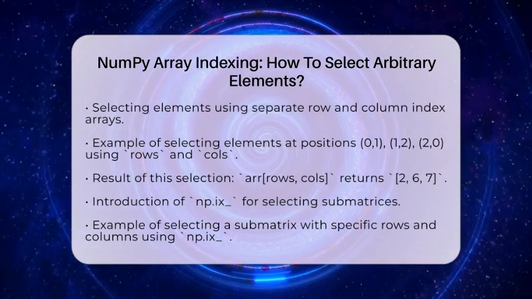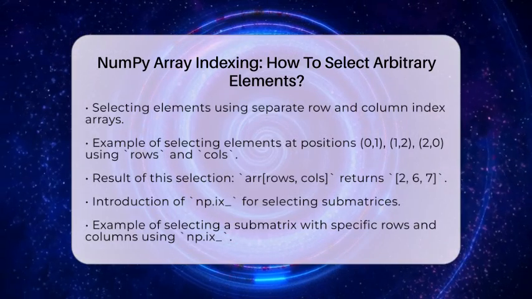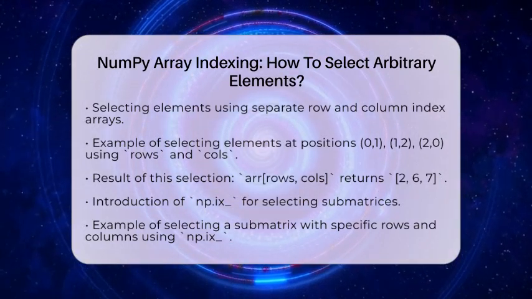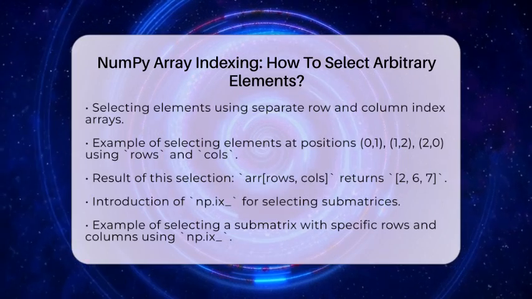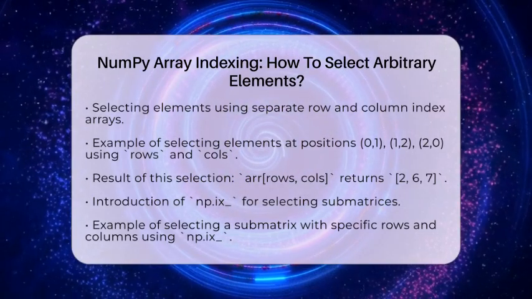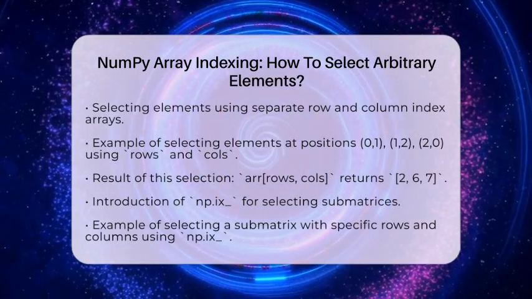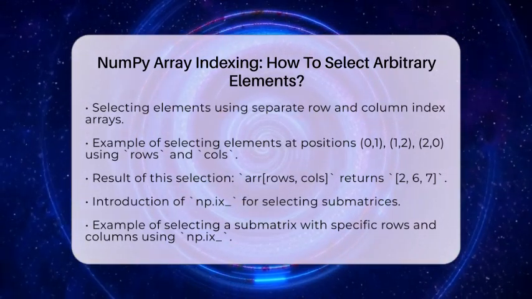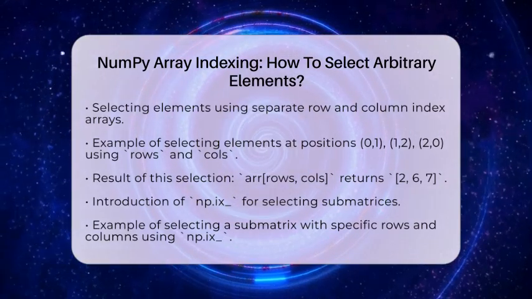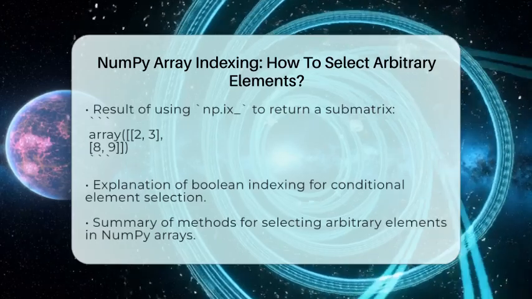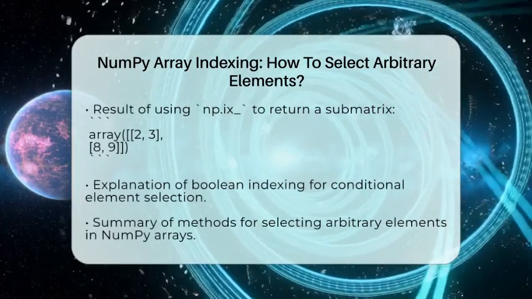If you want to select all combinations of certain rows and columns, you can use the function np.ix_. For instance, if you want to select a submatrix formed by rows 0 and 2 and columns 1 and 2, you would write r[np.ix_([0, 2], [1, 2])]. This will return array([[2, 3], [8, 9]]). This method is different from the previous one because it selects a submatrix instead of individual elements.